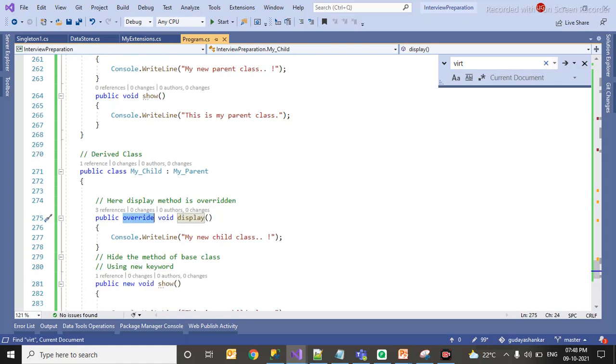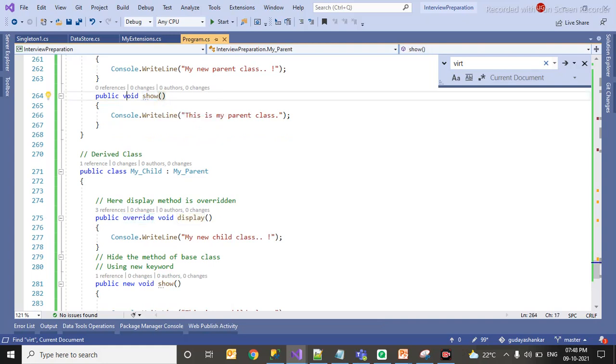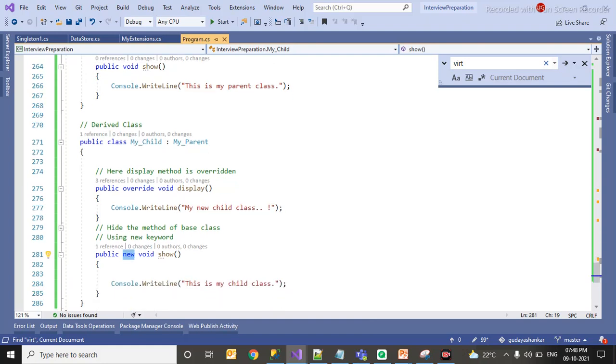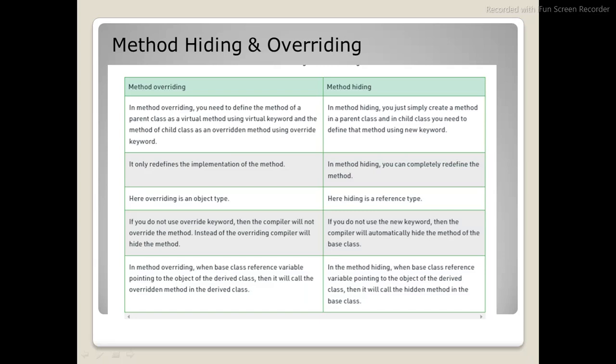What I am going to show next is the new keyword. Here the same method is there, but I have not given virtual, and still there is a way you can give your child-specific implementation using the new keyword. That is how you can implement method hiding. This is not much required. I'm just giving some in-depth knowledge of method overriding and method hiding. Whatever was explained earlier is sufficient for the interview.